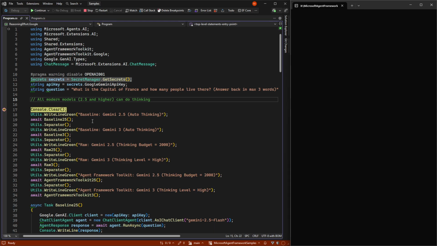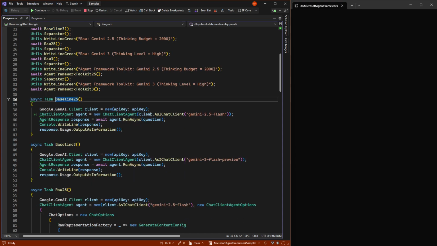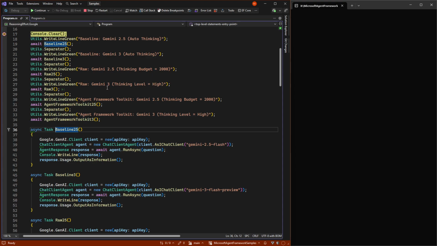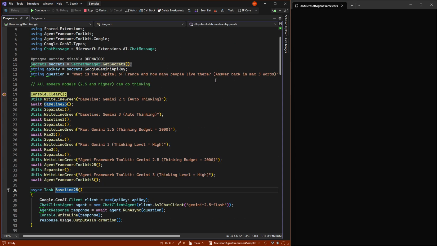Because what I have here is I first have a baseline of Gemini 2.5 with its auto thinking on, meaning that we just create the Google Gen AI client, make the chat client, and use Gemini 2.5 Flash. We could also use the Pro model, but they work in the same manner. I'm just using it so we don't sit and wait too long. But if we do this for the Gemini, we have our question, which is: answer back in 3 words what is the capital of France and how many people live there, in order for it to have a little bit to think about.